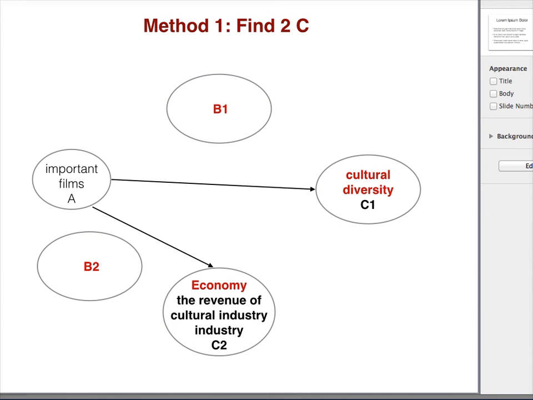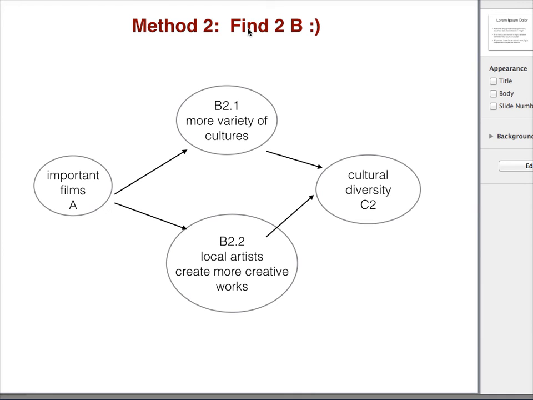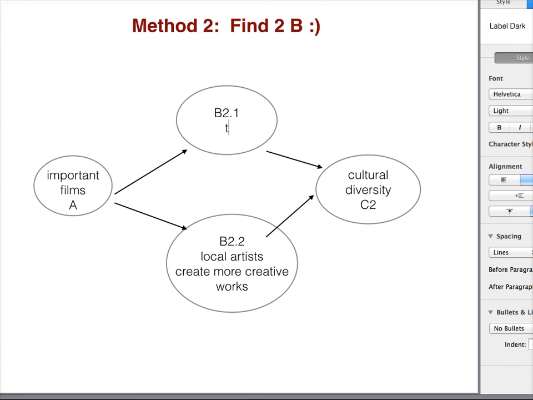Okay, the next method is method 2. You need to find 2 B's. Let's assume you still talk about cultural diversity. You have no ideas about where is the other area. So you can write 2 B's. For example, you can write more variety of cultures. After importing more films, there are more types of cultures. It's easy to understand.